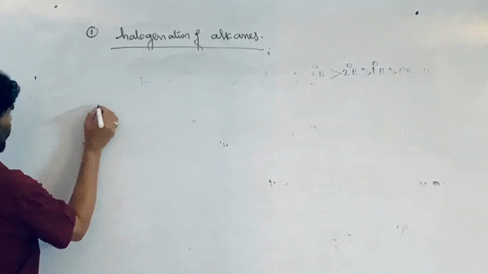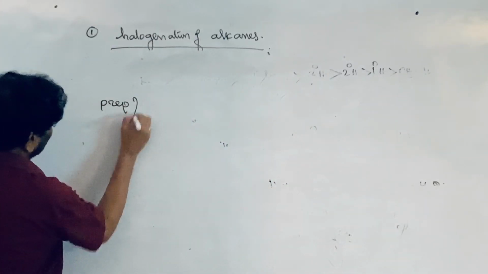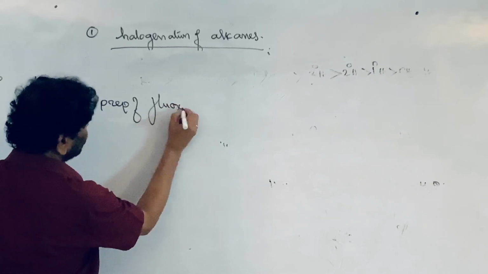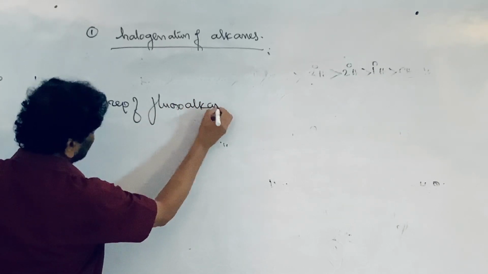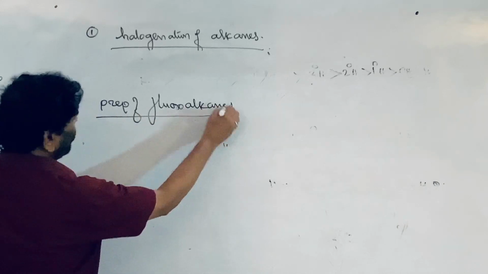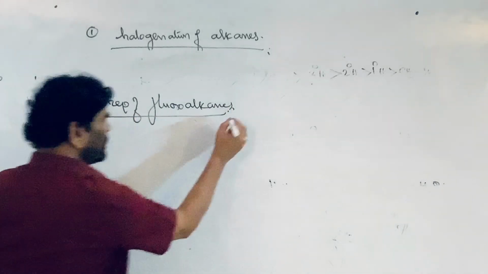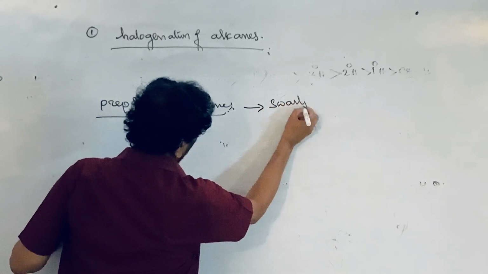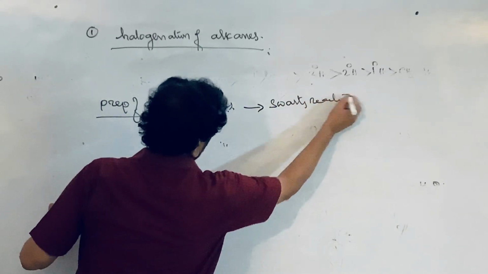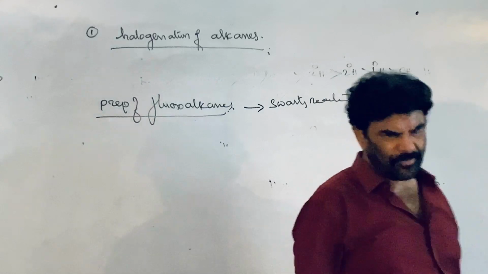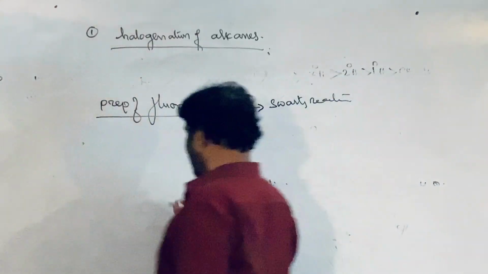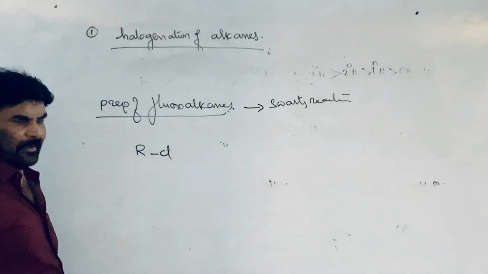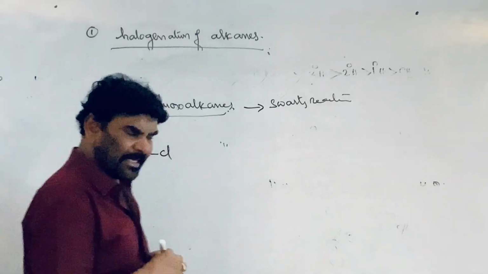So, preparation of fluoroalkanes: the Schwarz reaction.